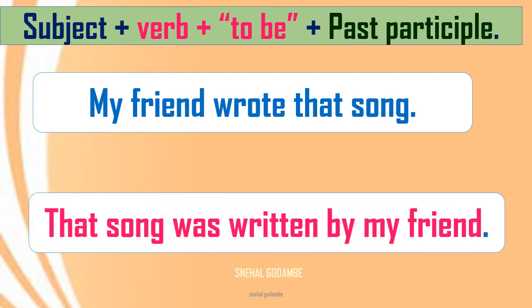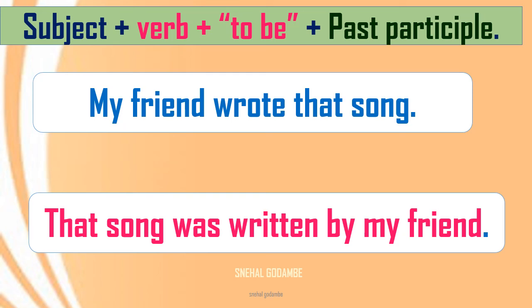See, that song will now be the subject. Then the verb wrote, and we know here we have to use the past participle of the verb and we have to add the form of be. So was written. Wrote was simple past tense: write, wrote, written.